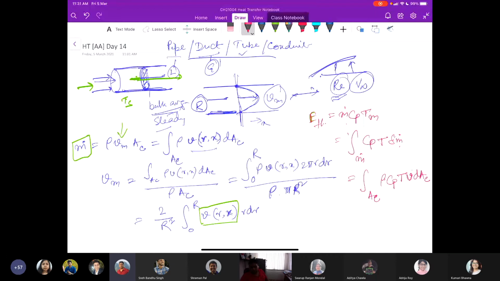So it is converted in terms of the volumetric flow rate multiplied by the cross-sectional area, and this cross-sectional area is varying from 0 to R. So this m dot Cp Tm at any cross section actually represents the energy flow with the fluid.